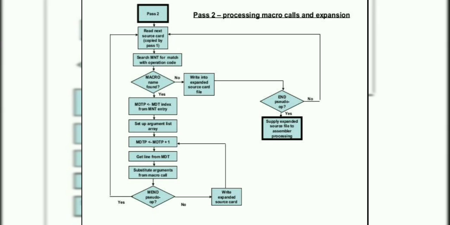MEND in the macro definition table terminates the expansion of the macro and scanning continues. When the END pseudo-op is encountered, the expanded source program is transferred to the assembler for further processing.